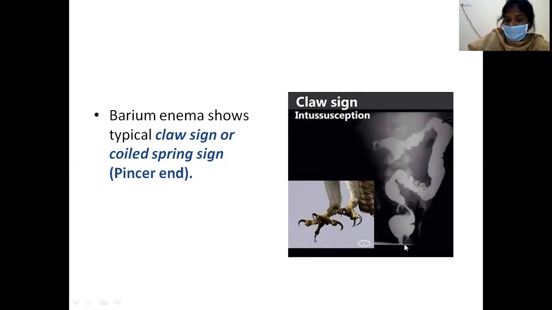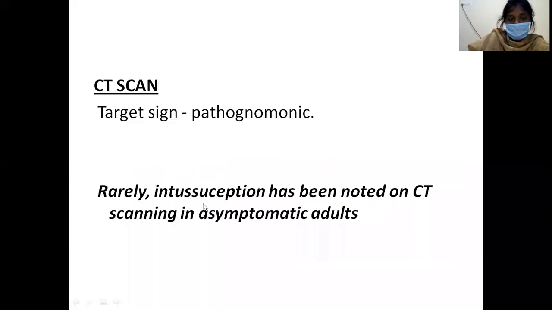See, this is the barium enema, the contrast. You are able to appreciate the contrast, right? This is all the contrast. Here, this is the transverse colon and descending colon, sigmoid one. Here, it is the region of the ascending colon, cecum, ileum. Here, it is like the claw sign, indicating that it is an ileocolic intussusception.